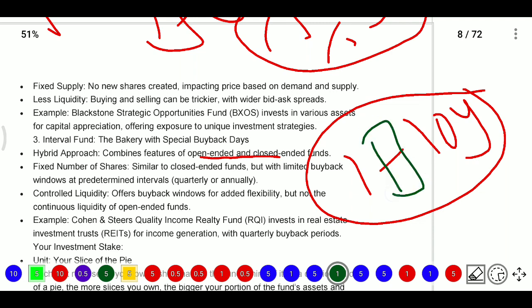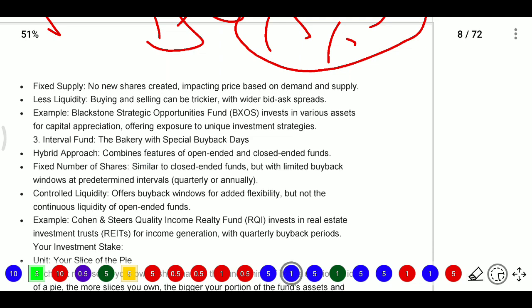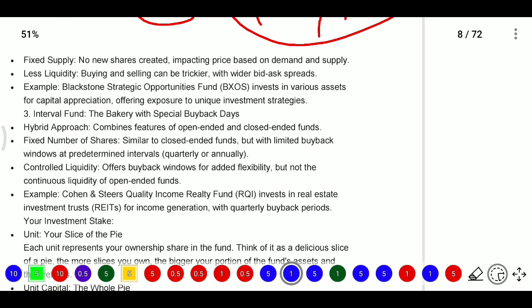If you want to enter, some funds provide an interval time, meaning they will provide yearly some 10 or 15 days to invest and exit. If any person wants to invest, they can invest in that interval time.